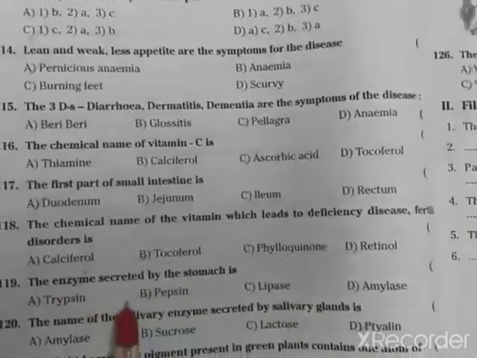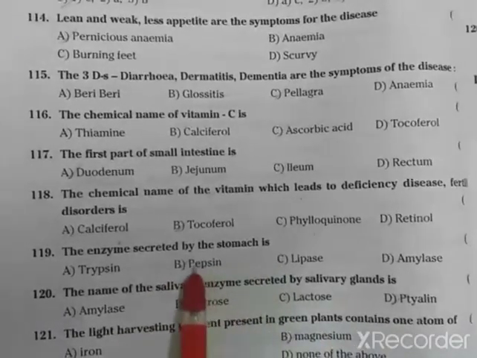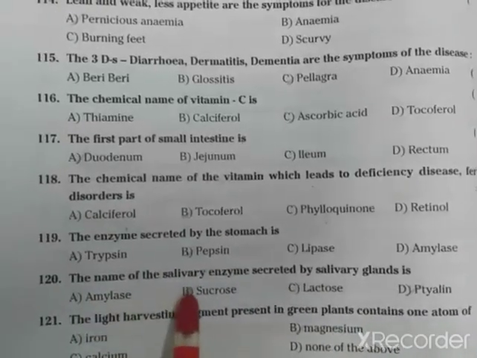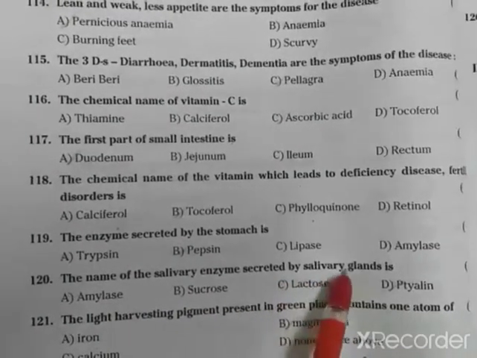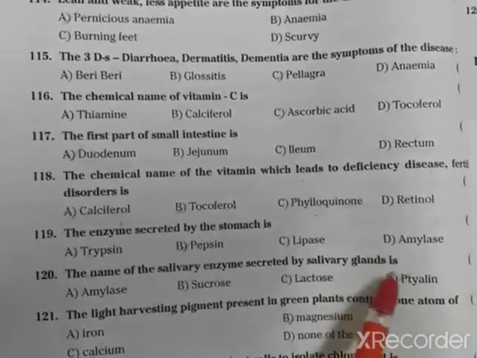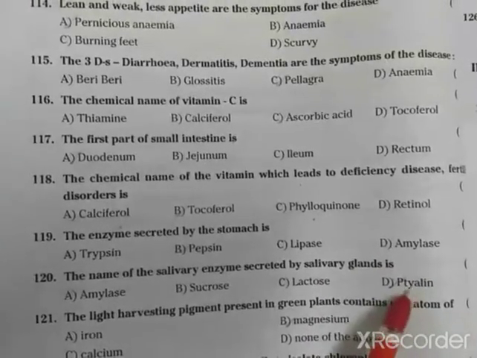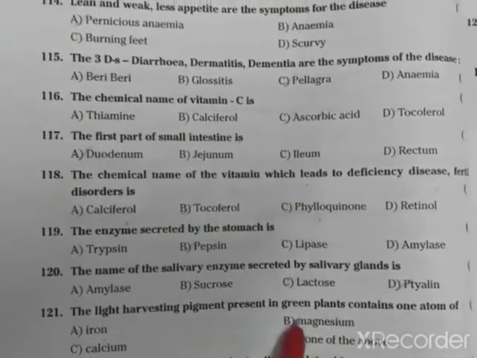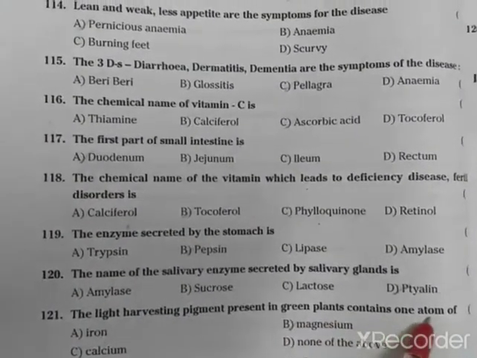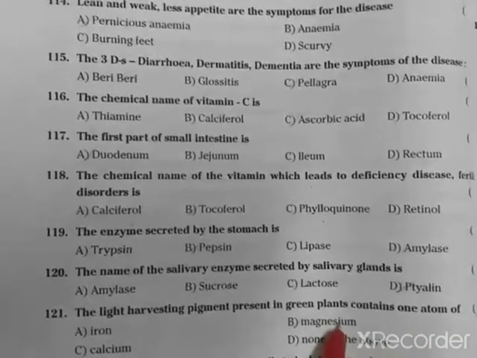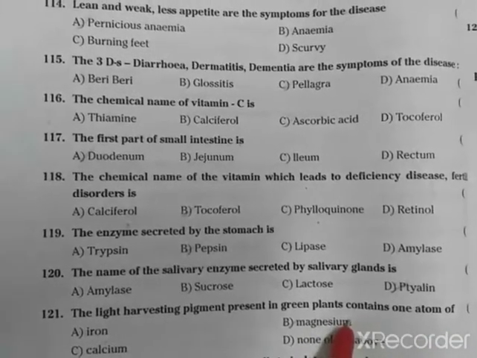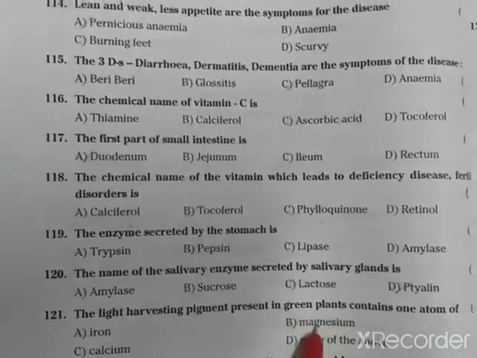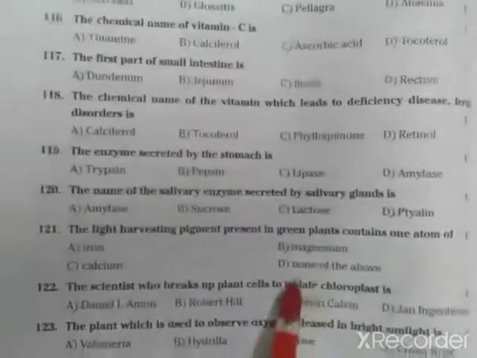Next, the enzyme secreted by the stomach is pepsin. The stomach wall secretes pepsin. Next, the salivary enzyme secreted by the salivary glands: ptyalin, or salivary amylase. Next, the light harvesting pigment present in green plants contains 1 atom of magnesium. In green plants, the light harvesting complex, chlorophyll, contains 1 atom of magnesium.